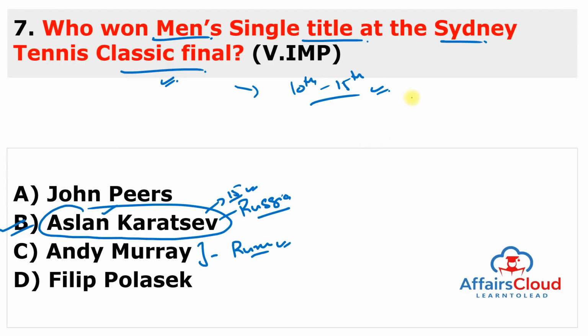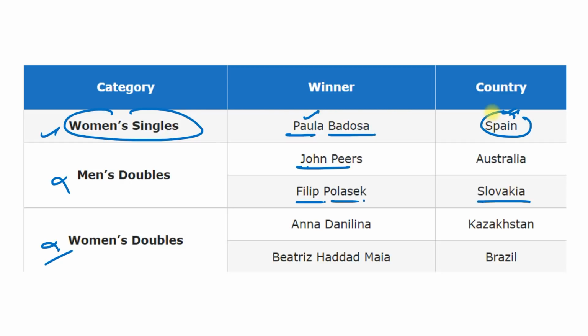Why are we covering it in the very important section? Because the Sydney Tennis Classic, or the tournament, started in 1885. And it is one of the oldest tennis tournaments in the world. That's why we are covering it in the very important section. And it was played on the outdoor hard courts of Australia. So just remember the question as same as in the slide.